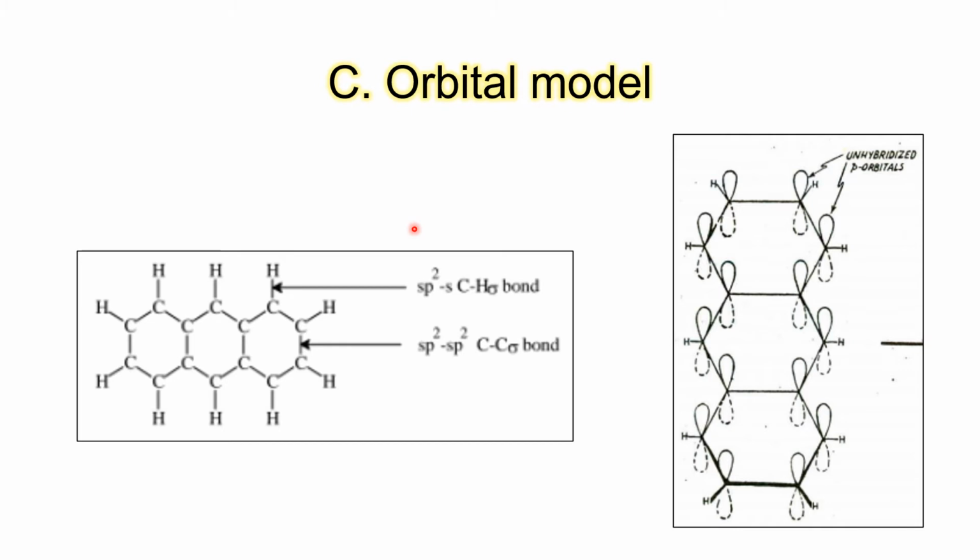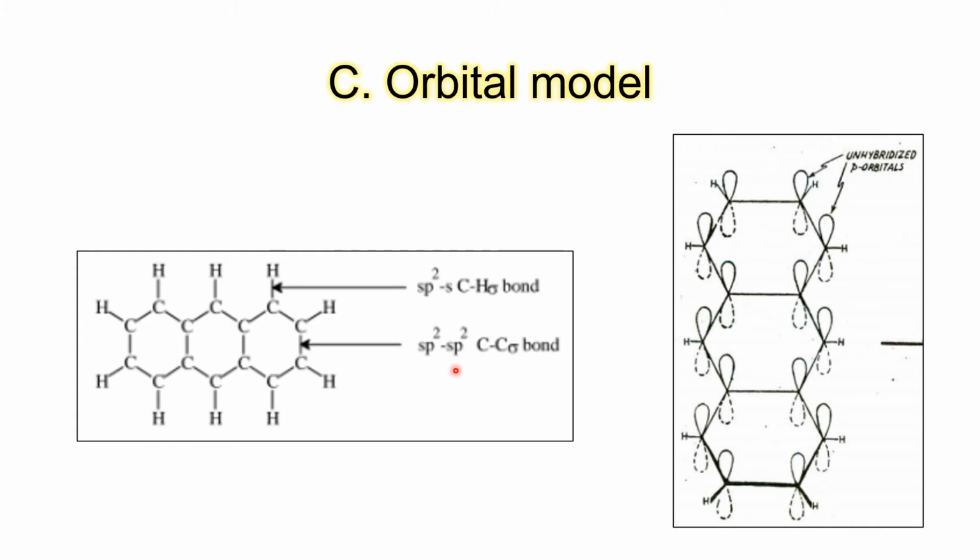Orbital picture is exactly same as naphthalene. All the 14 carbon atoms, they are sp2 hybridized. So CH bonds, they are formed by overlapping of sp2 and s orbitals, whereas carbon-carbon single bonds are formed by overlapping of sp2 hybridized orbitals.